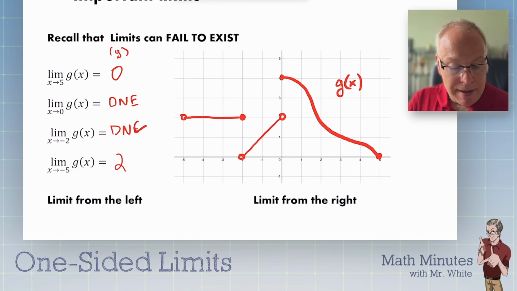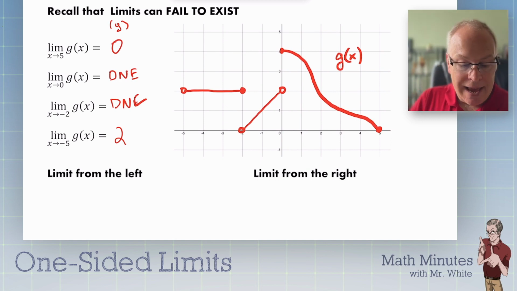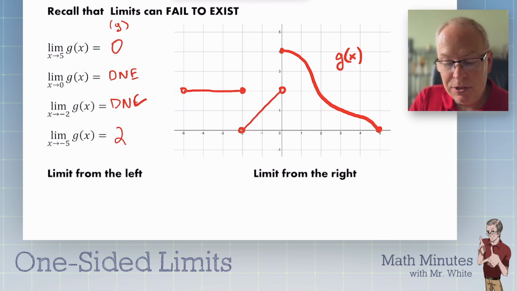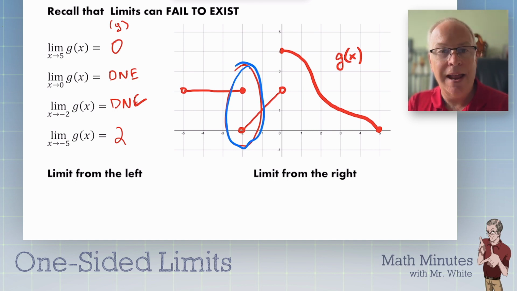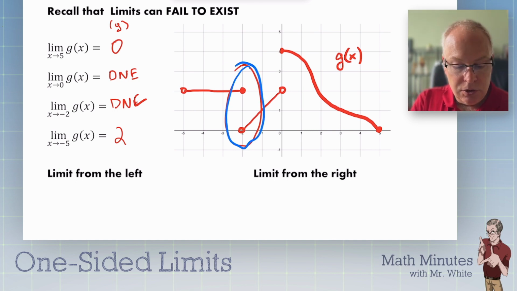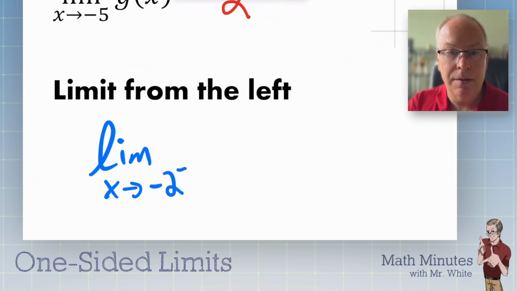So what about these one-sided limits? Well, they're called limits from the left, or left-sided limits, or limits from the right. And we saw some. Let's use this one right here. We saw some, I'll change the color so it stands out a little bit for you, at x equals -2. So the limit as x approaches -2, now here's what we do. Ready? If you're coming from the left, you put a little minus sign up here to say we're coming from the left, from the negatives.